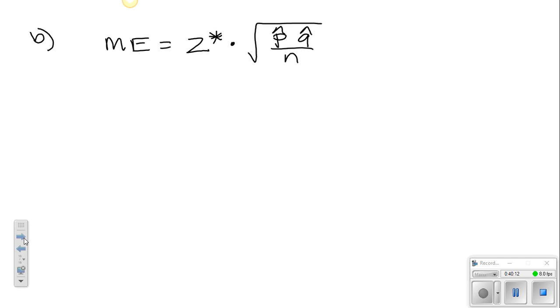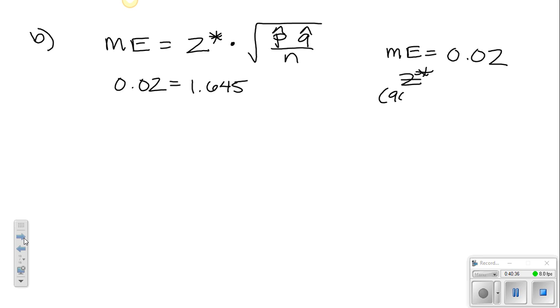So from our problem, what do we know and what do we not? That's what we need to figure out. Do we know the margin of error that we want? The answer is yes. We want that to be within 0.02, so we put 0.02 there. Z star: we have 90% confidence, so our Z star should be 1.645.